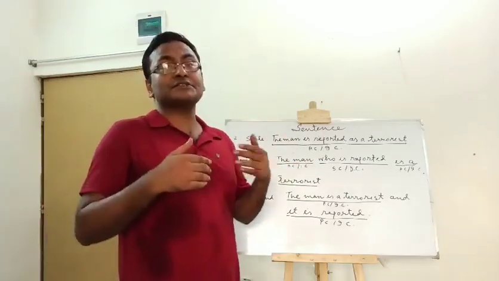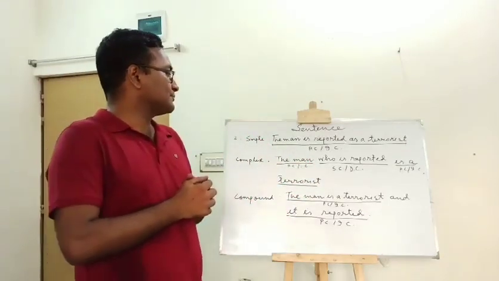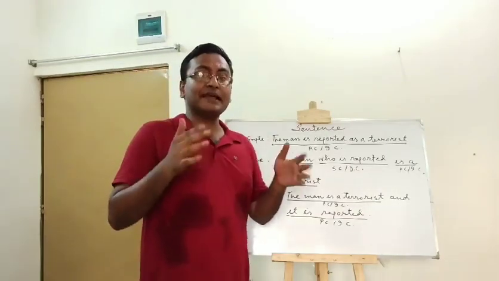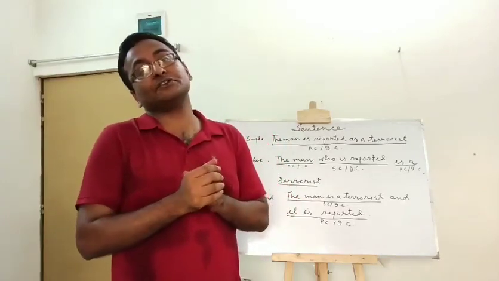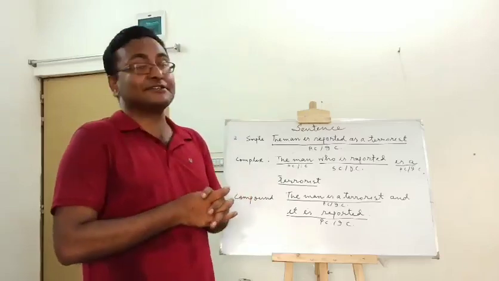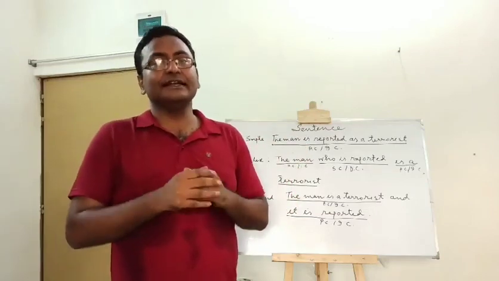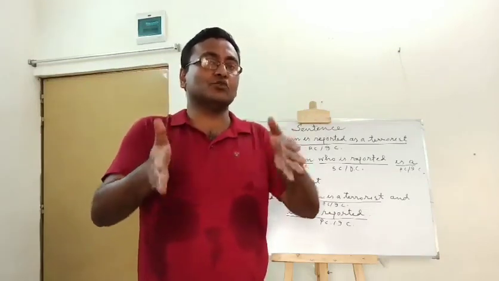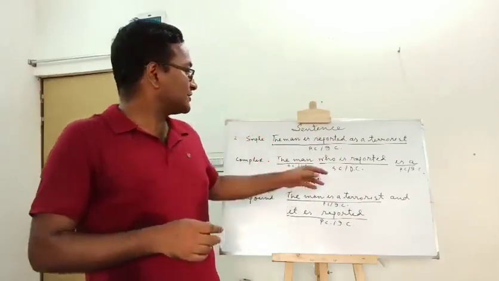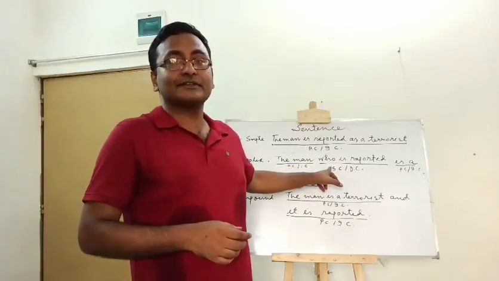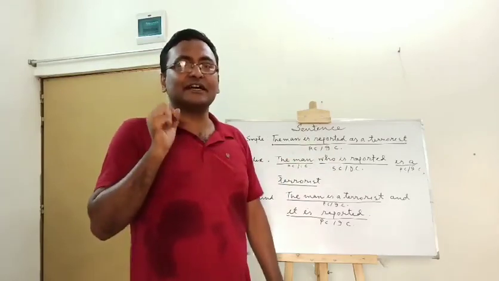If I ask you to transform it into a complex one, what will be your answer? The man who is reported is a terrorist. Here, who is reported, this section is called the subordinate clause or dependent clause. And the man is a terrorist, this section is called the principal clause or independent clause. Look, my dear students, here the subordinate clause is placed within the principal clause. That means principal clause এর পেটের মধ্যে subordinate clause টা বসে আছে. The subordinate clause starts with who. This is a connector, a relative pronoun, and it shows you that this is a complex sentence.